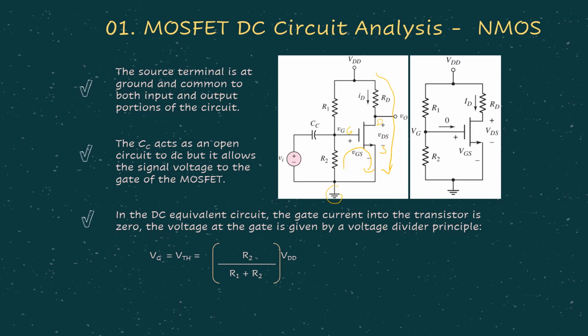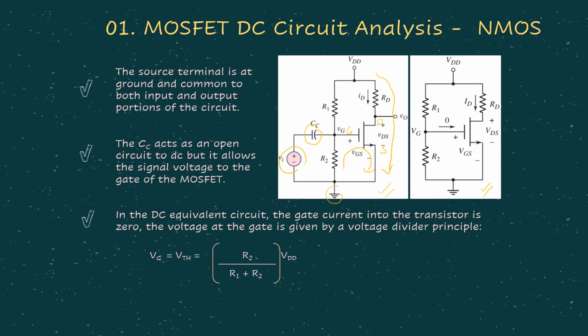Another thing that we should take note of is, when we have a capacitor, similar to the BJT circuit, when we are considering DC analysis, this capacitor can be replaced with an open circuit, meaning we are disconnecting the AC signal from our DC analysis circuit. So from this original MOSFET circuit, now we can have this kind of circuit because we are omitting the capacitor, replaced with an open circuit.